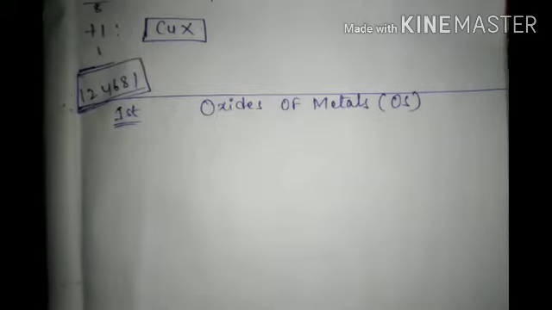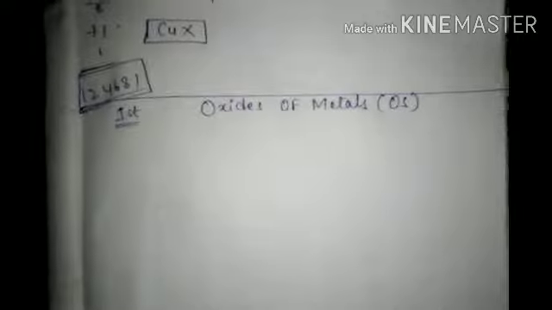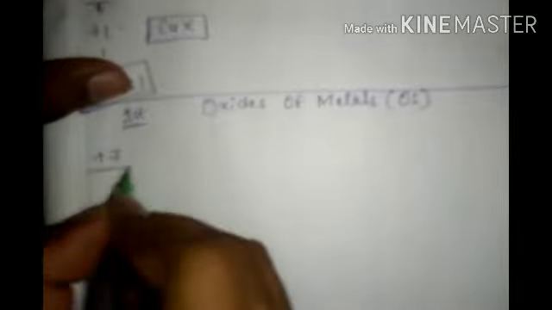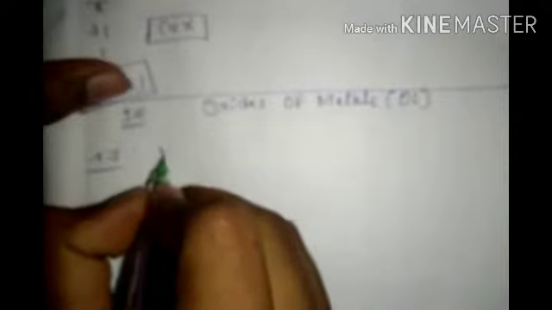Oxides. Okay. Now take plus 7. Which is the possible oxide? Only one and only one, Mn2O7.